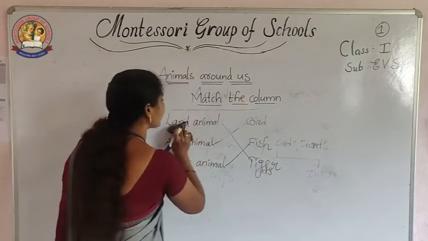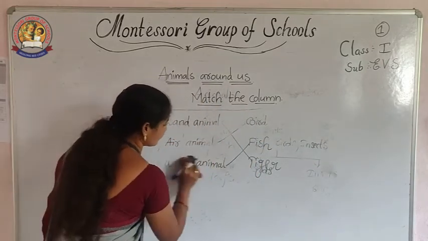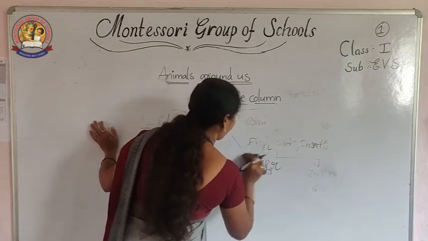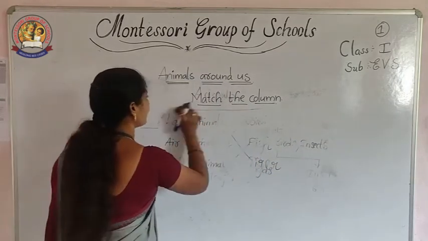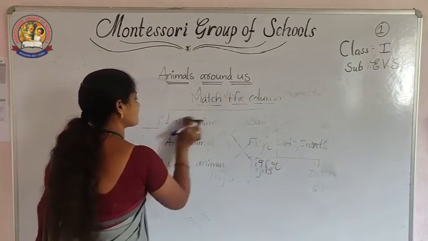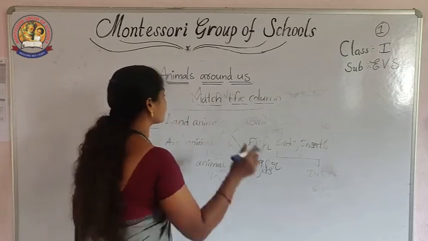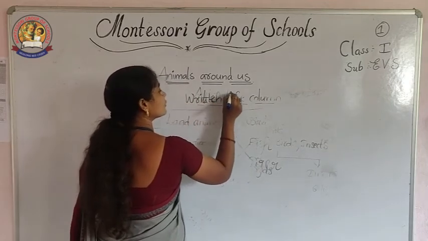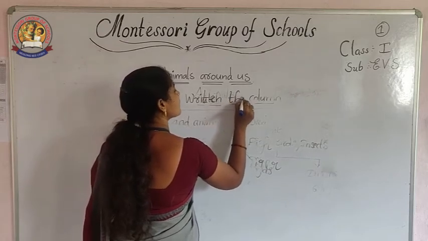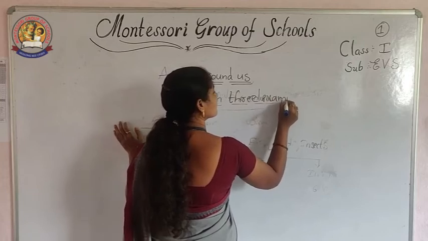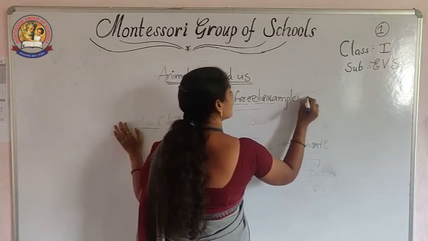Next we will write the examples of each and every animal, 3 examples of each.